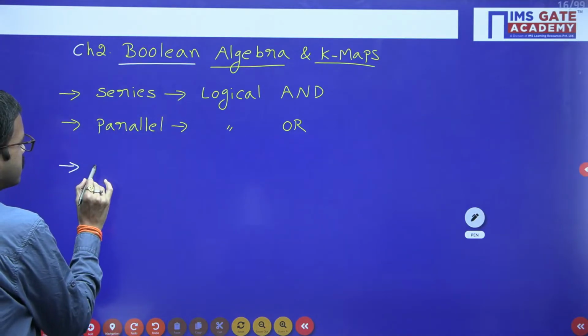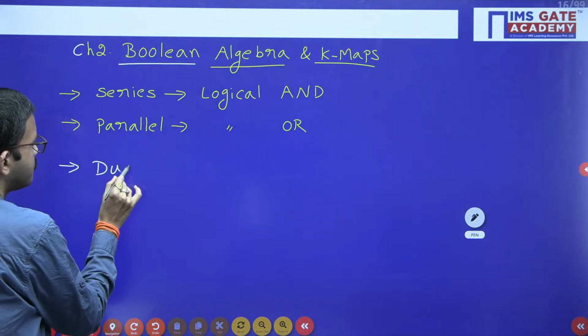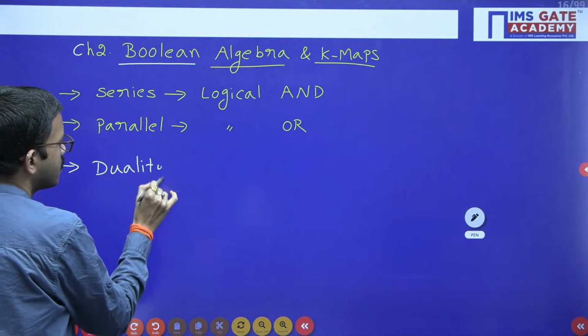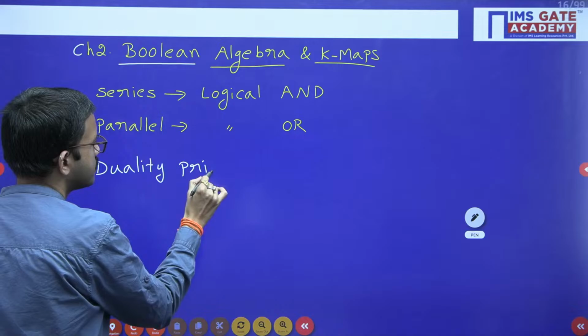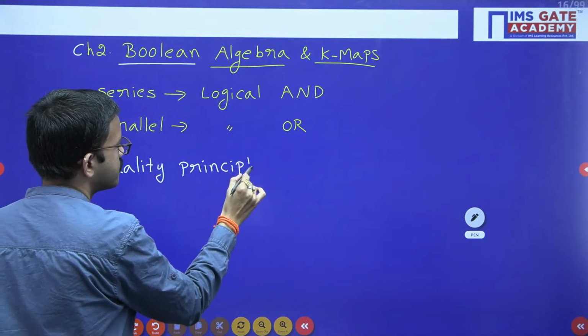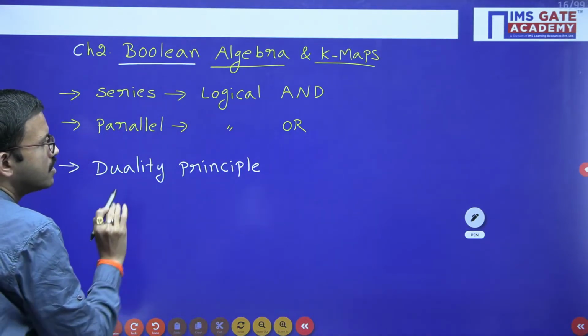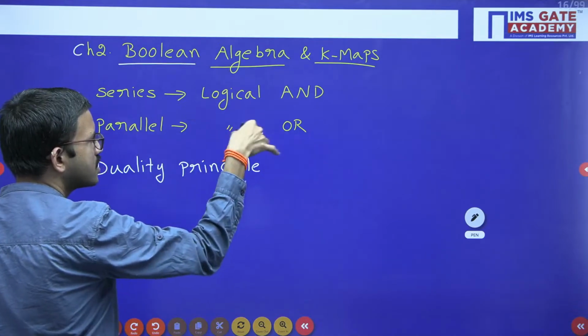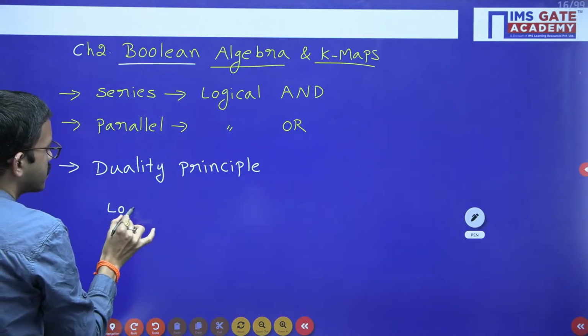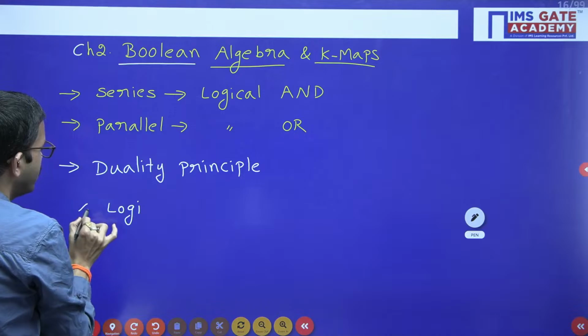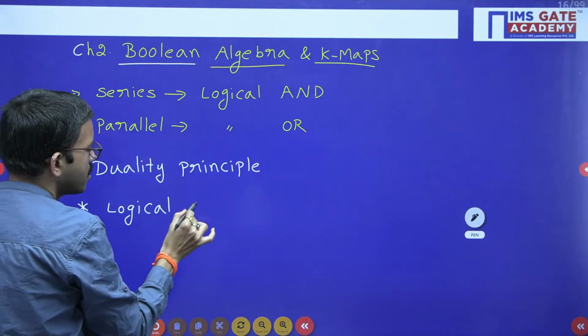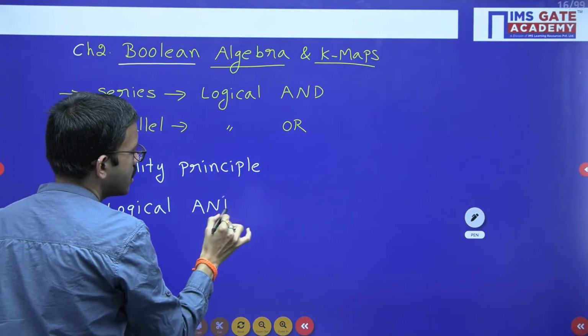Now the next one is the duality principle. By interchanging logical AND and logical OR operators. So here we will interchange logical AND and logical OR operators.